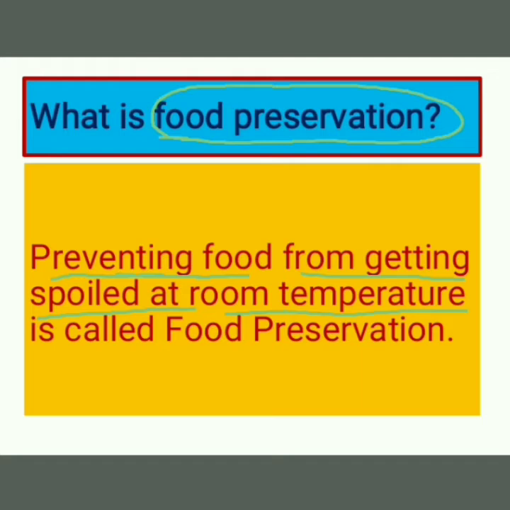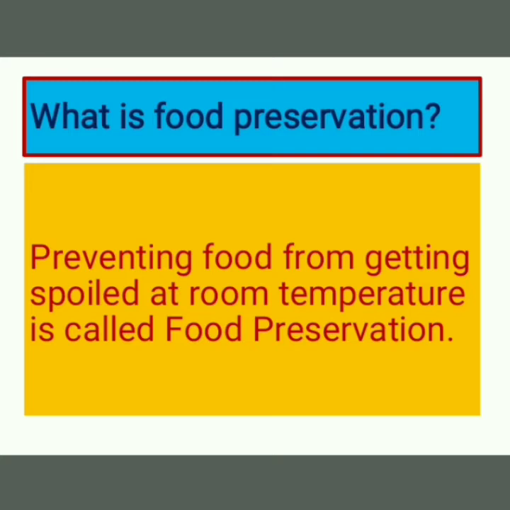You can also speak with me. Preventing food from getting spoiled at room temperature is called food preservation. Is it clear?